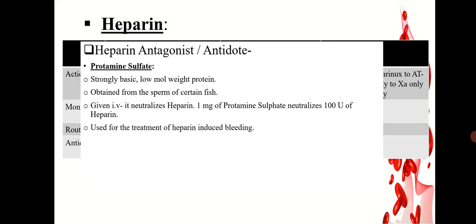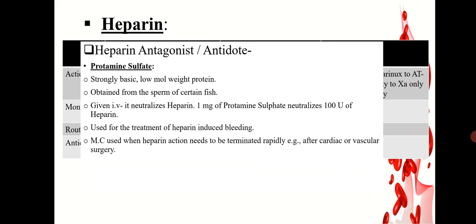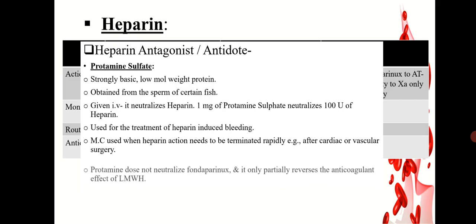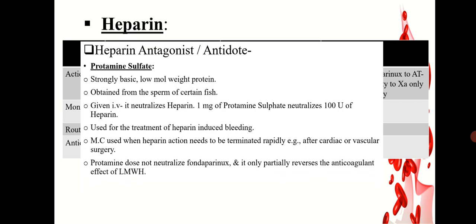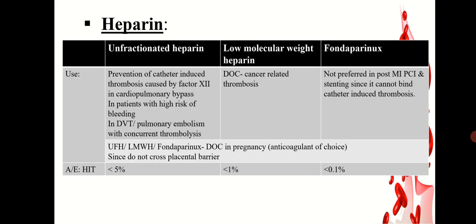They are used in treatment of heparin-induced bleeding. They are most commonly used when heparin action needs to be terminated rapidly, that is after cardiac or vascular surgery. Protamine sulfate does not neutralize the effect of Fondaparinux, but it only partially reverses the anticoagulant effect of low molecular weight heparin. They are given as 5 mg per minute IV slowly.